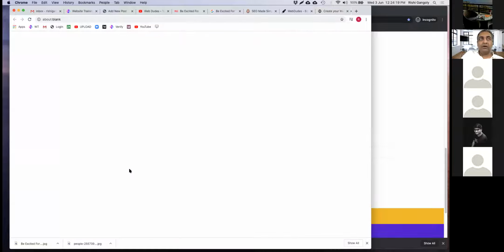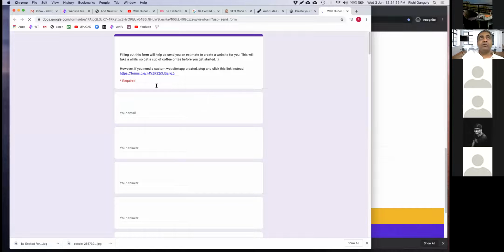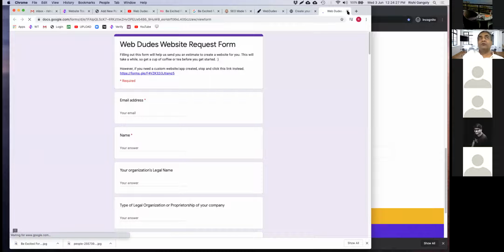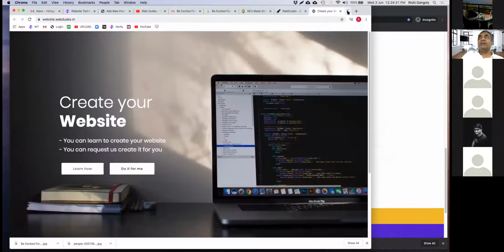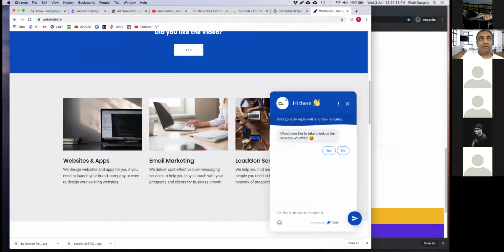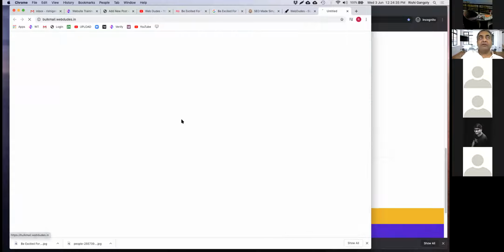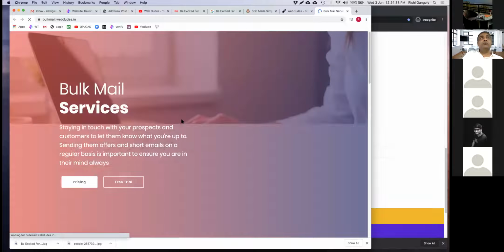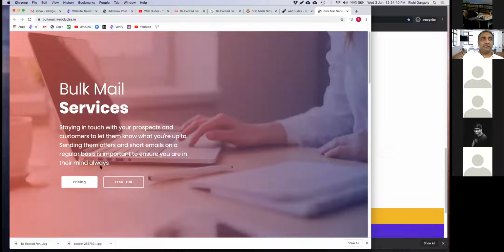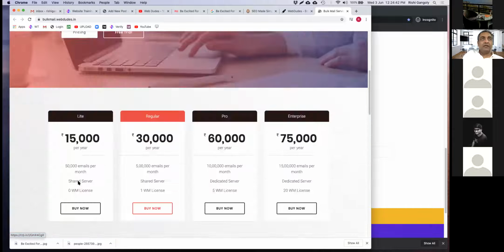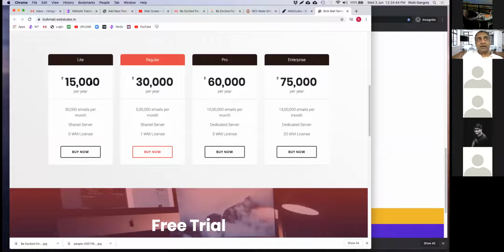So if I click on do it for me, I go to a Google form and I capture all the information about what they want in a website. So this is, of course, a lead generation form for me to understand who I should deal with and who I shouldn't. Now, if I click on email marketing, it'll go to the bulk mail services page, which says, here's the pricing. If I click on pricing, it tells me, okay, the services start at 15,000 a year, 30,000 a year, 60,000 a year.